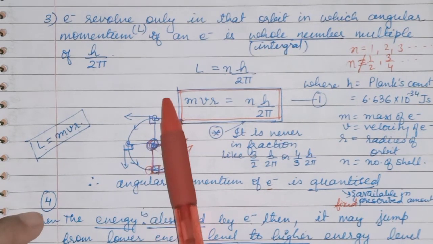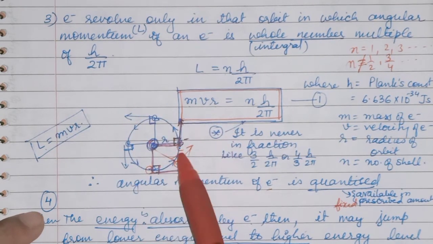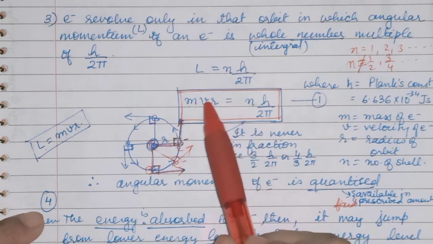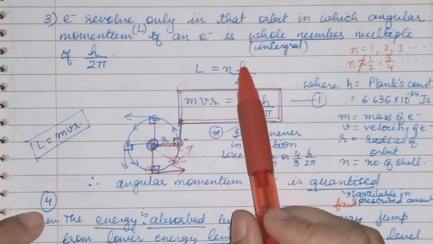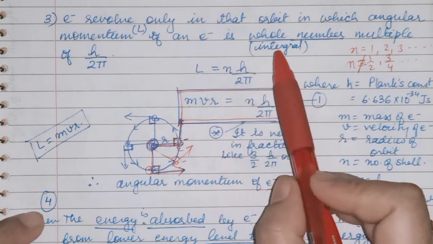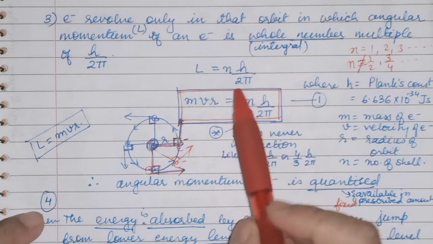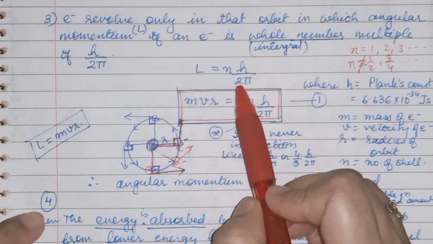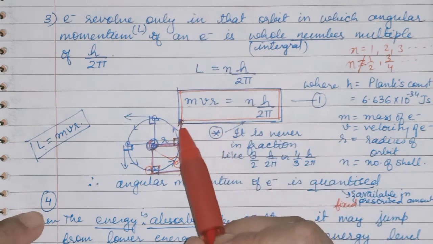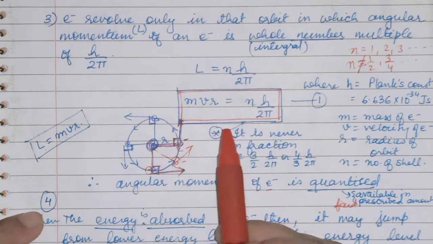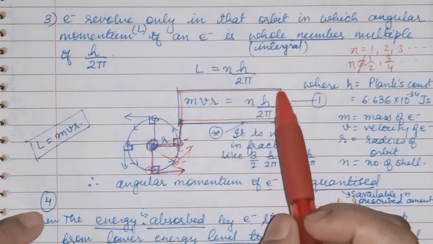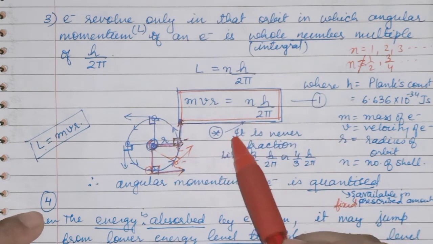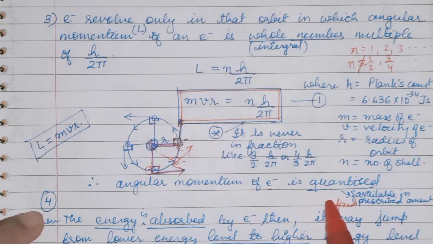So children, you can see that the electron will revolve only in that orbit in which the angular momentum is equal to a whole number multiple of h upon 2 pi. Suppose it is in a fraction, then you can say that the electron will not revolve in that orbit. The electron will never revolve in an orbit in which n is given as a fraction. This angular momentum is always fixed, or quantized. It is present in a fixed amount.